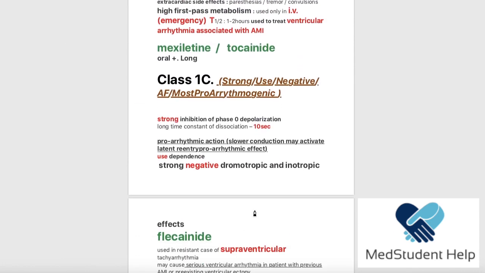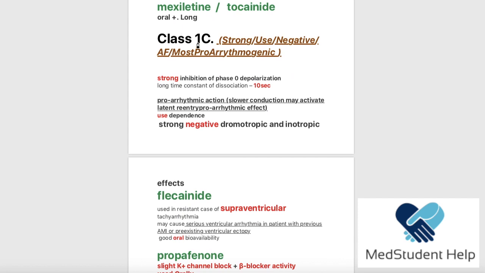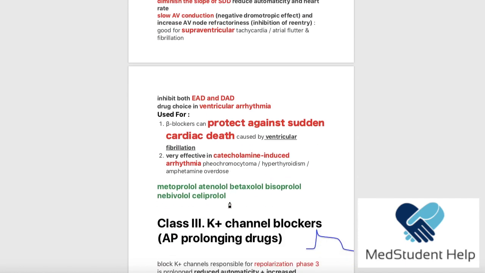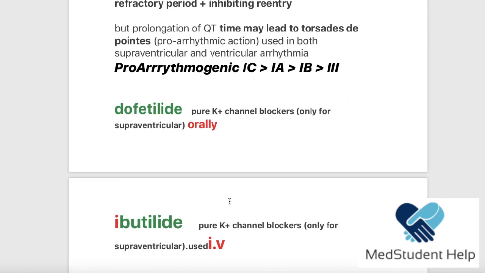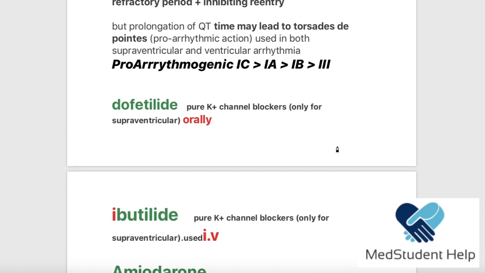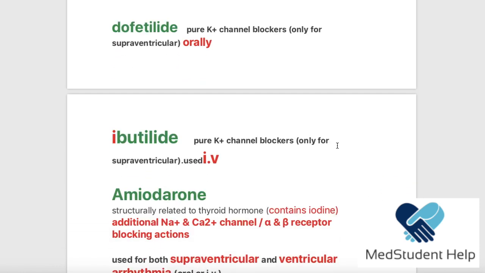It can be lethal if it causes arrhythmia in a patient who already had AMI or ventricular ectopy, right? Okay, so let's not confuse anything. What I wanted to say is that all the antiarrhythmic drugs actually have a risk of developing arrhythmia, okay? And the third class, the potassium channel blockers, is one of them. That's enough. Now, let's see what drugs we have in this category.